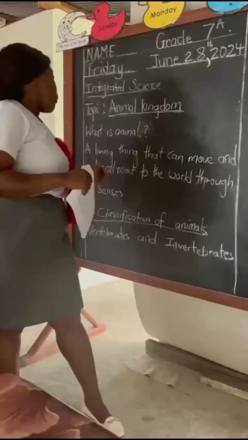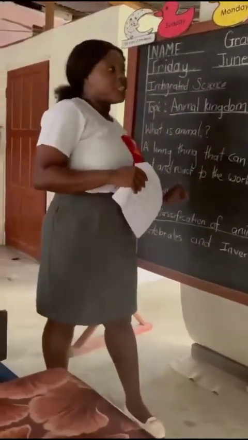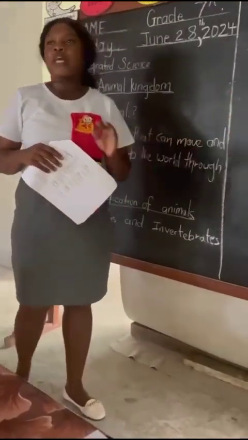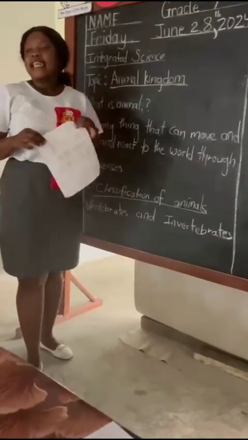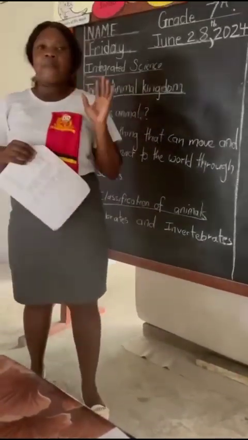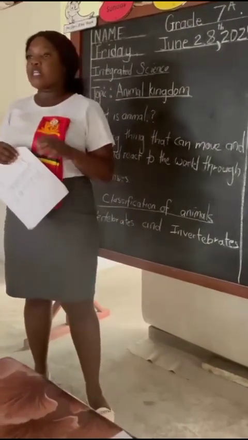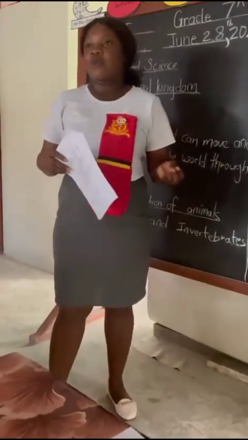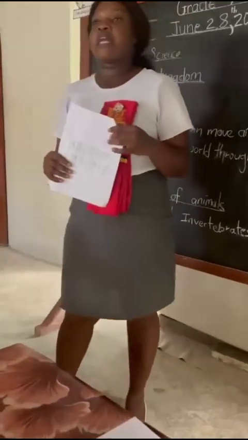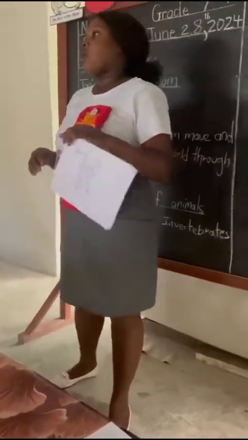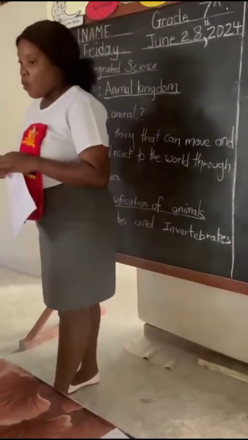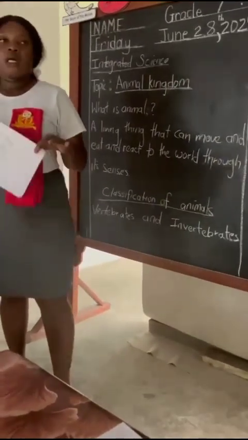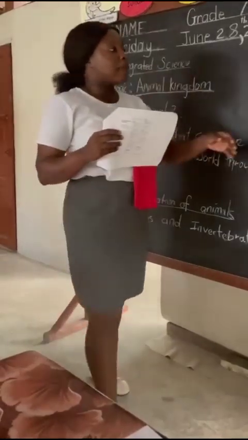So we know what an animal is. We know the classification of animals, right? And animals can be vertebrates and invertebrates. Now we're looking at vertebrates, right? And vertebrates can be broken down into 6 main groups. There we have mammals, birds, reptiles, amphibians, and fish, right? So let us look at mammals now.